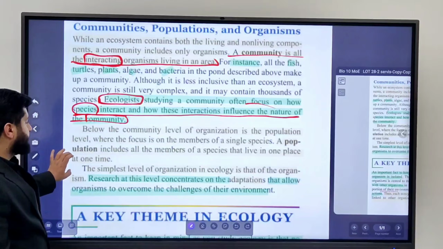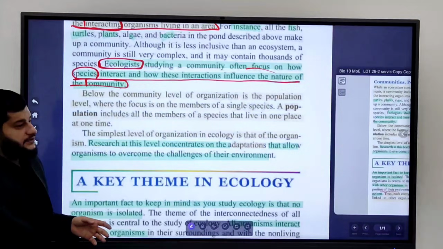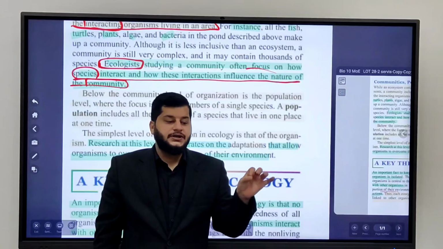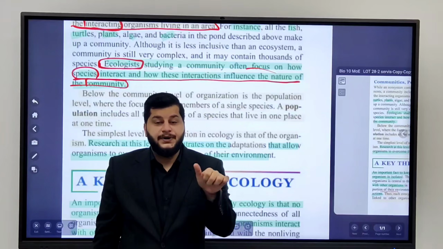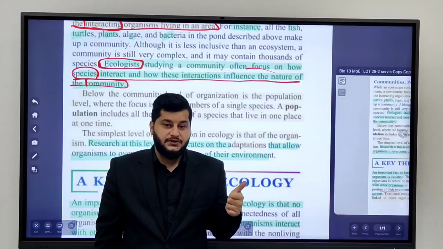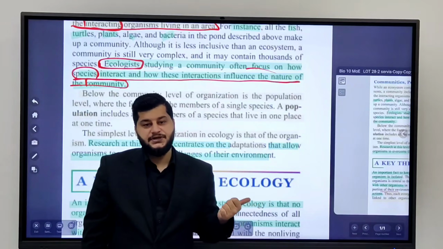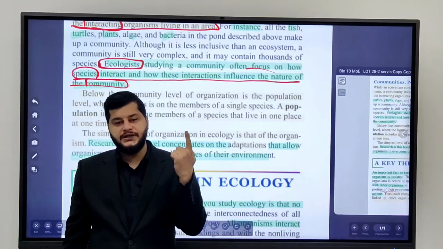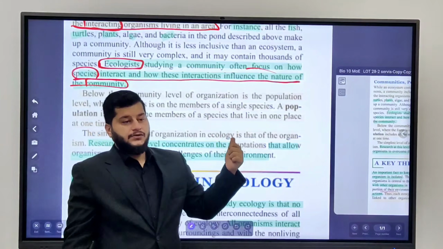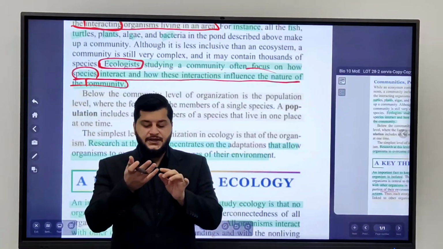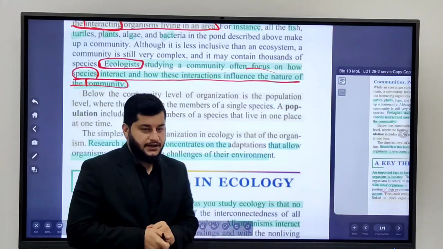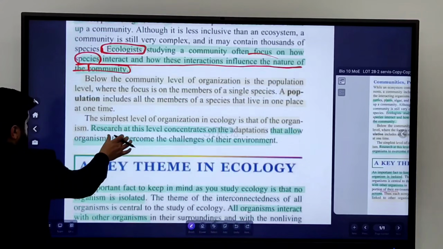After that, we come below the level of community, and it is population. Population includes only the living things of one type of species. So community includes all the living things, but population includes only one type of species. Like if you took the example of the pond, if we study a population, we must say only the fishes, or only the turtles, or only the plants.